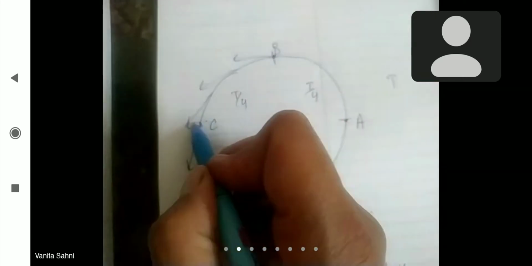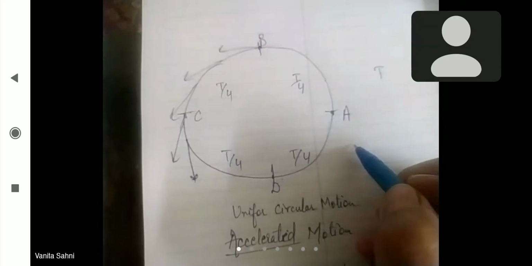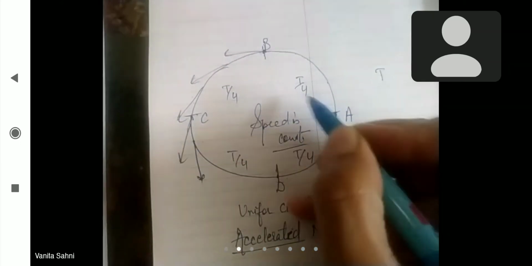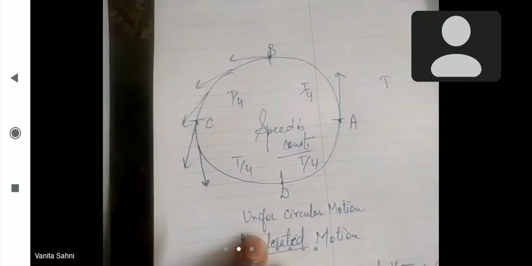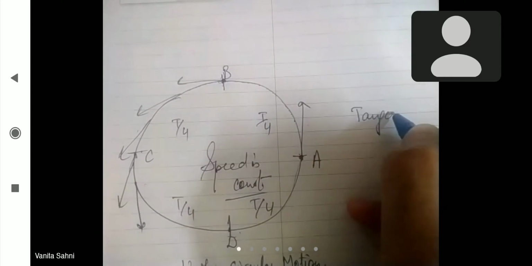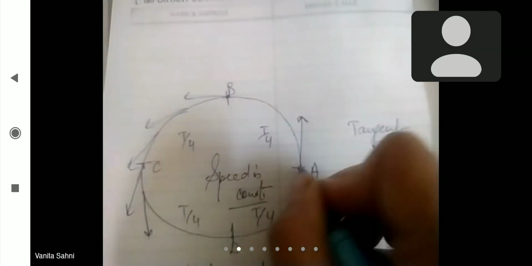It means that in equal intervals of time, it is covering one quarter each time. It means equal distances in equal intervals of time. That's why we may say that speed is constant. But what is not constant again? The direction. And what is the direction in a uniform circular motion? At any instant of time, the body's or the particle's direction is along the tangent at that point. Whenever a body is moving, its direction at any point in a uniform circular motion is obtained by drawing a tangent at that point, right? So mark this,